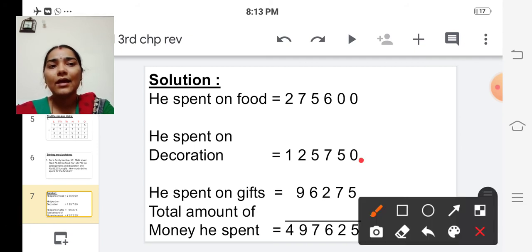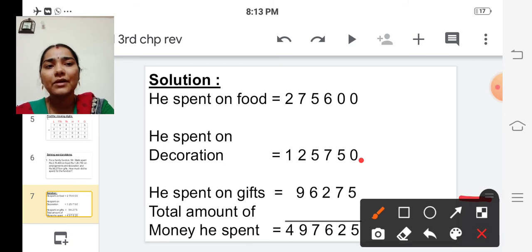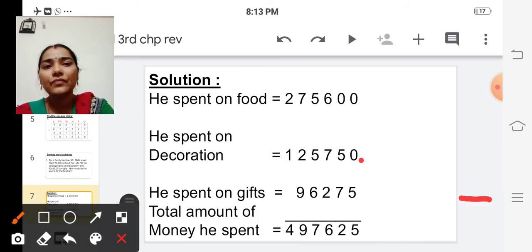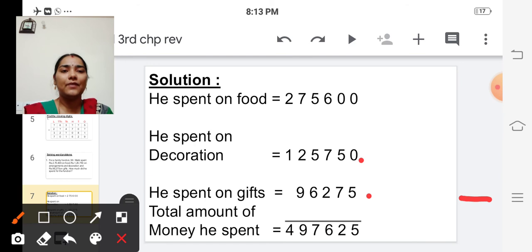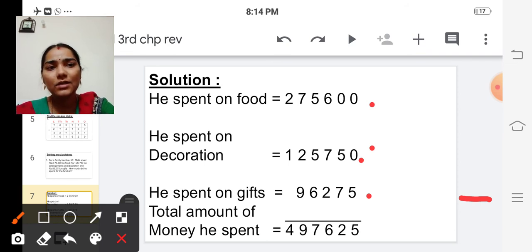1,25,750. And he spent on gifts how much he spent? 96,275. So we are going to find out the total amount of money he spent, isn't it? So we are going to add these three numbers. So start with ones place. In ones place we are having 0 plus 0 plus 5. So the answer will be 5.